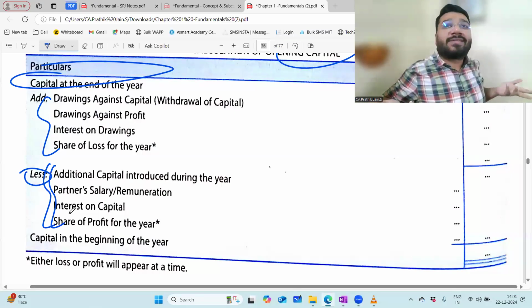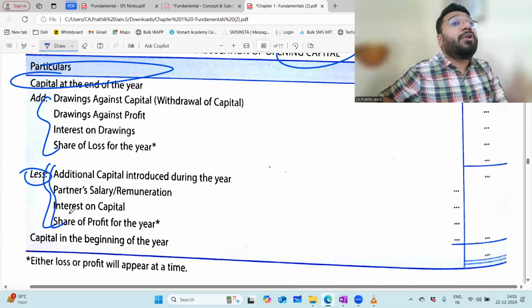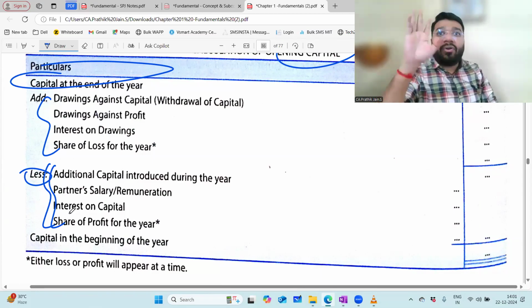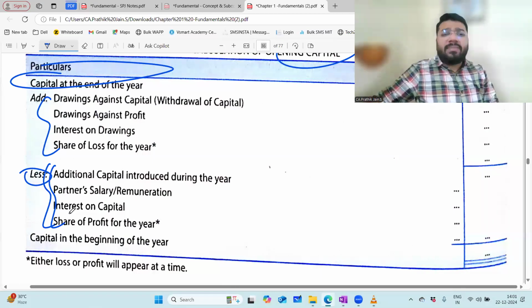Oh, revaluation, I should minus. This is the problem when you learn the format by heart. If you know the concept, you know what needs to be done. Sir, the concept is very simple.